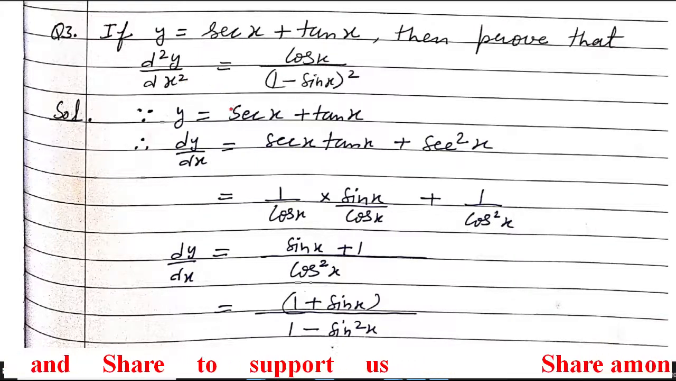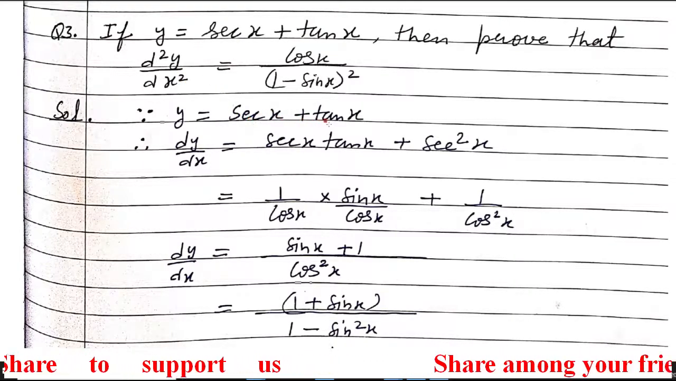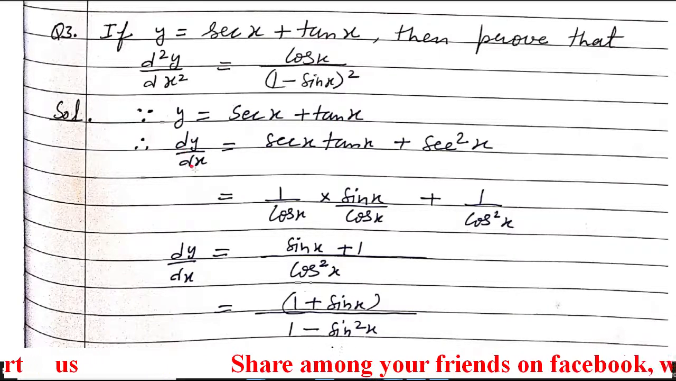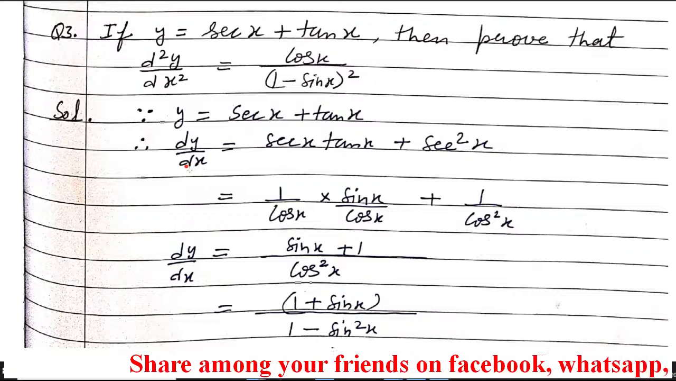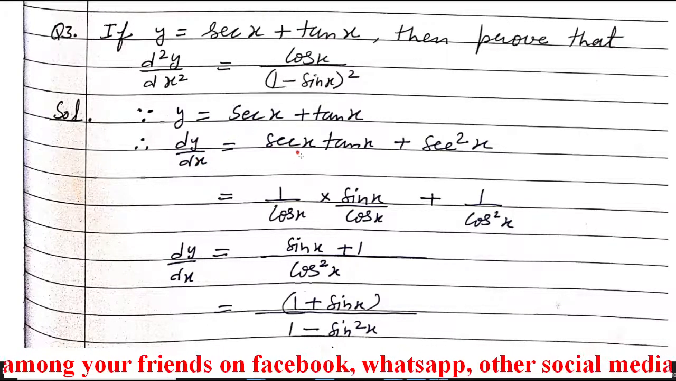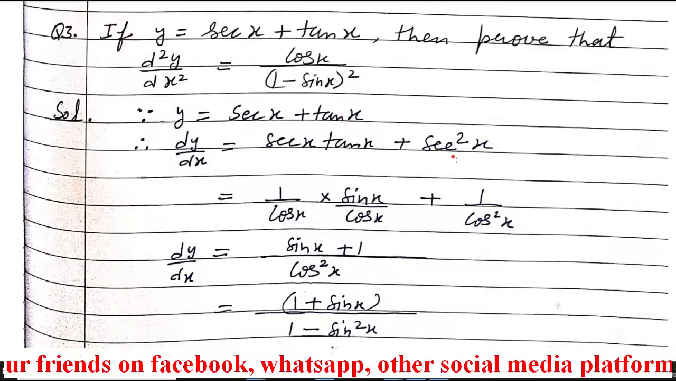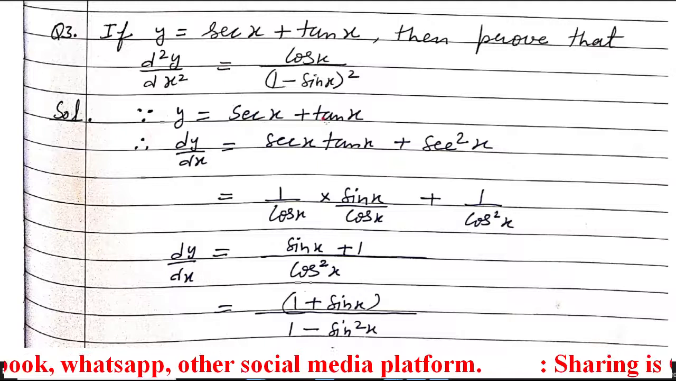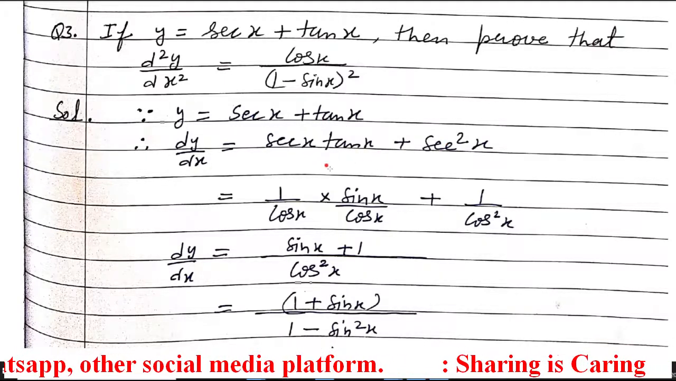First we will write the given function, that is y is equal to sec x plus tan x. To get the second order derivative, first we have to differentiate it with respect to x. That will give you the first order derivative. So dy over dx: sec x differentiation is sec x tan x and tan x differentiation is sec square x. These are the standard formulas, so learn them and write down the differentiation directly.